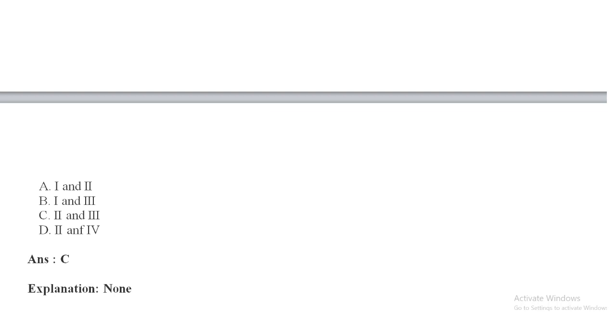And the options are: option A, first and second; option B, first and third; option C, second and third; and option D, second and fourth. So the answer of this question is C, because a function can have many return statements and it will only return one value after execution.